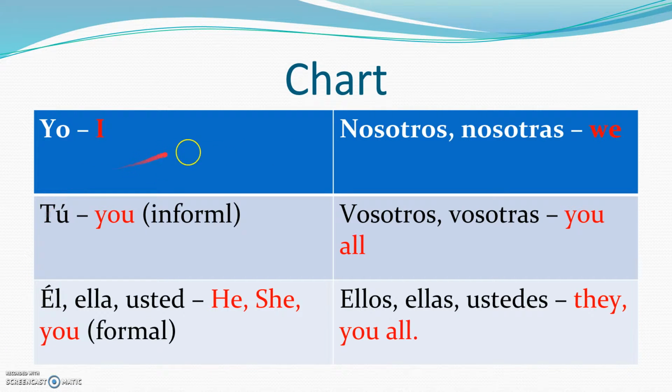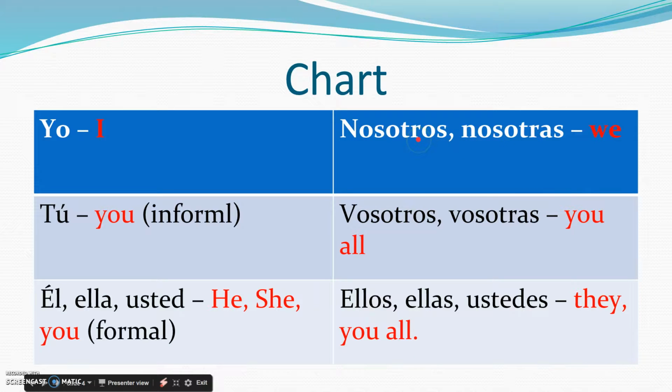Look, here's your chart. Here's this side right here on the left-hand side. These are all my singular subject pronouns. Yo, tú, él, ella, usted. Okay? On the right-hand side, we have nosotros, nosotras, vosotros, vosotras, ellos, ellas, ustedes. Right here, these are all plural.